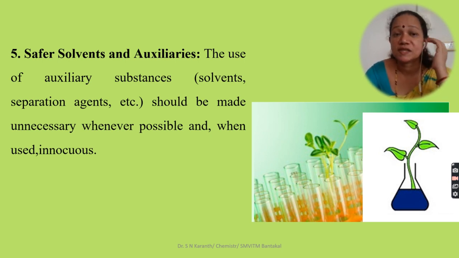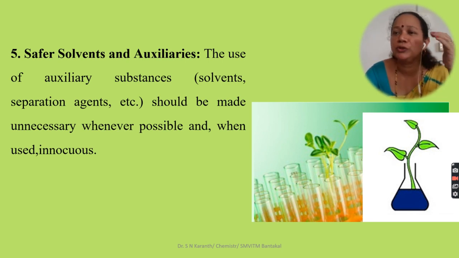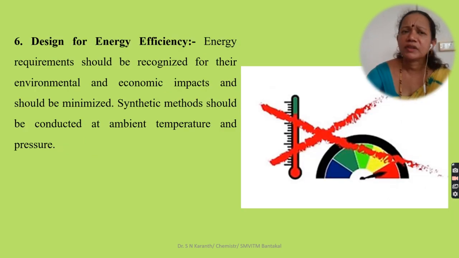The use of auxiliary substances like solvents and separation liquids should be made unnecessary whenever possible, and when used, we should use them consciously. We have to minimize the dangerous components and use a safer solvent.